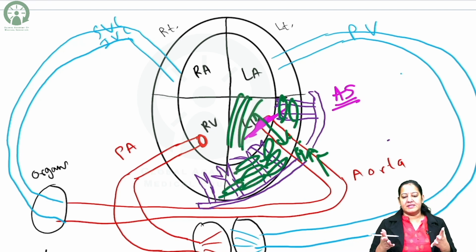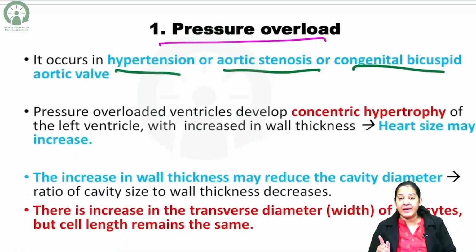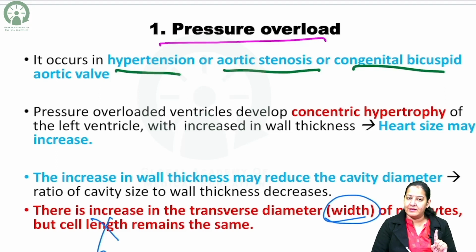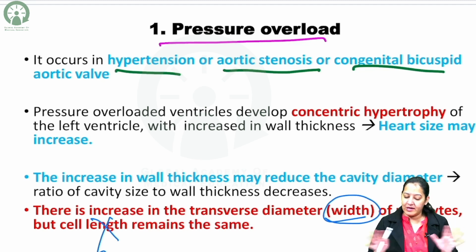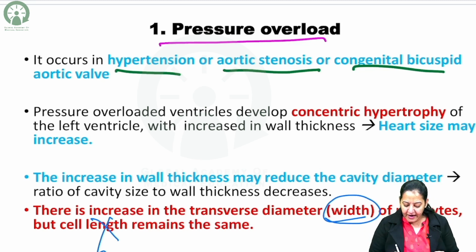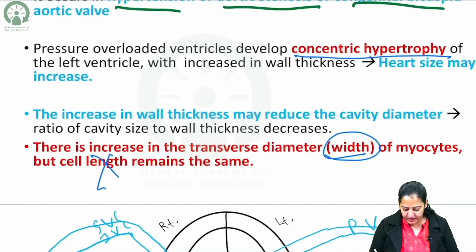Now they will increase in size. They will increase in size to cause thickening of the wall of the heart so that they can put more pressure while contracting, to push the blood into the aorta, right? So they will increase in size, not number, in which they will increase their width but not length. And ultimately, it causes the thickening of the wall of the left ventricle. It is known as concentric hypertrophy, that is thickening of the wall of the left ventricle.